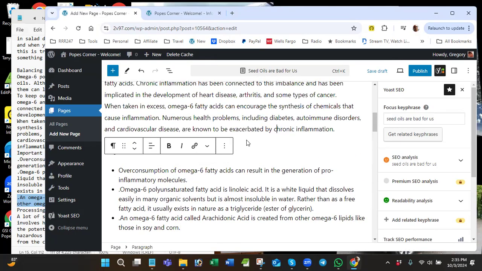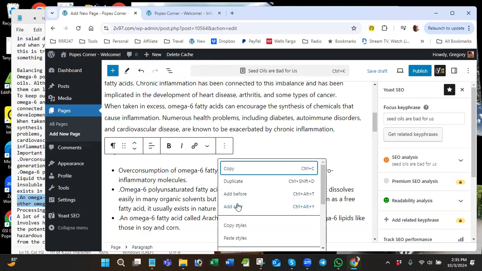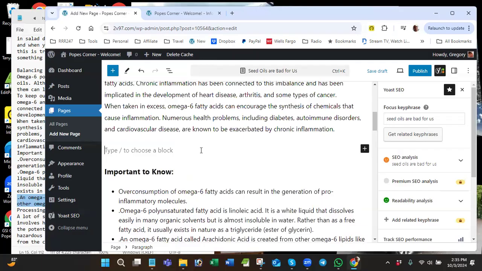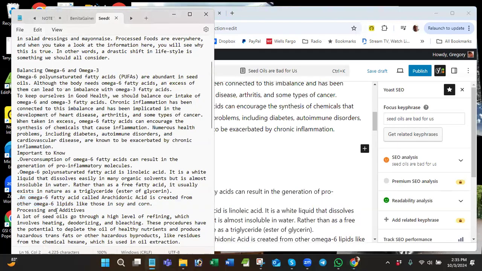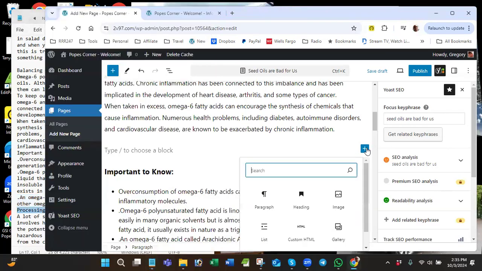So if I just come here and click on insert after, now I'll put some content in here, which was going to be a heading, processing and additives. All right, so processing and additives is going to be a heading. Control C on that. I'm going to make this a heading 3.